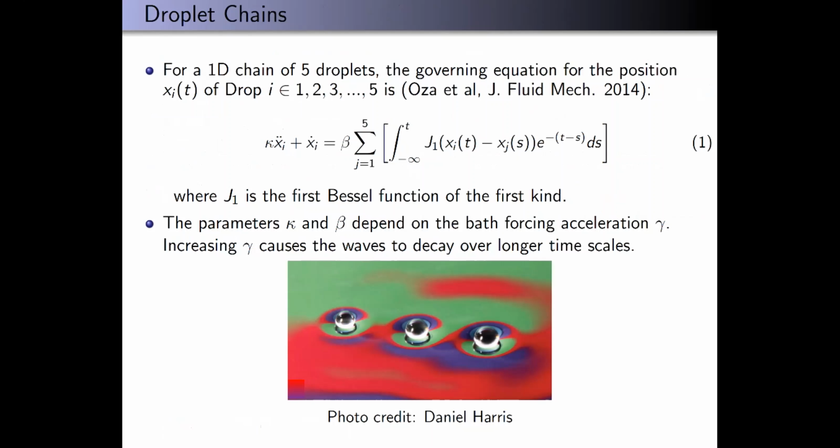If we have a one-dimensional chain of 5 droplets, lined up along the x-axis, then we have this governing system of equations here. The parameters kappa and beta depend on gamma, the memory parameter, the forcing acceleration of the bath. So in this way, this system does in fact depend on gamma.